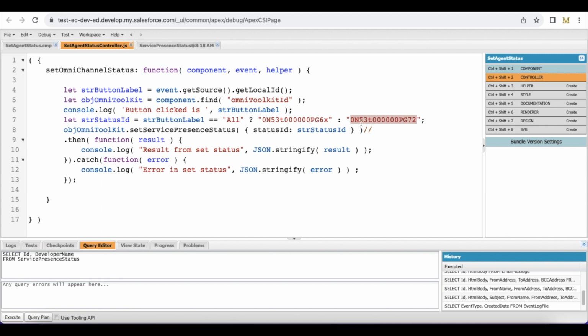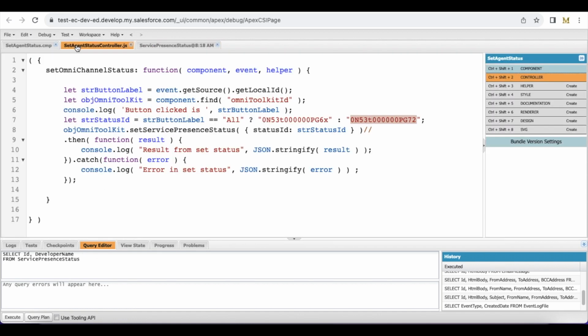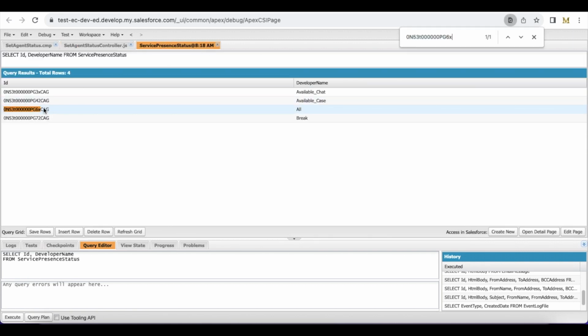In order to get this status ID, we can make use of select ID comma developer name from service present status object or entity. When you query this particular service present status object or entity, it will return the 18 digit ID. But when we use set service present status using Omni Toolkit, we have to pass the 15 digit ID. So here I'm using only 15 digit ID. So we can remove the last 3 digit and then you have to use the first 15 digit.